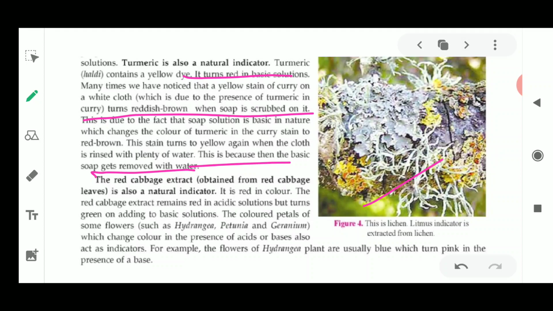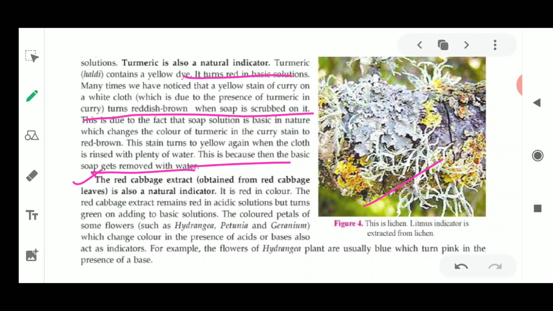Many more examples of natural indicators are there. One more example discussed here is red cabbage extract, which is obtained from red cabbage leaves. It is red in color. The red cabbage extract remains red in acidic solution but turns green on adding basic solution. The colorless petals of some flowers such as hydrangea and petunia also change color in the presence of bases and acids in the soil. So sometimes the acidity and basicity of the soil also decides the color of the flowers.